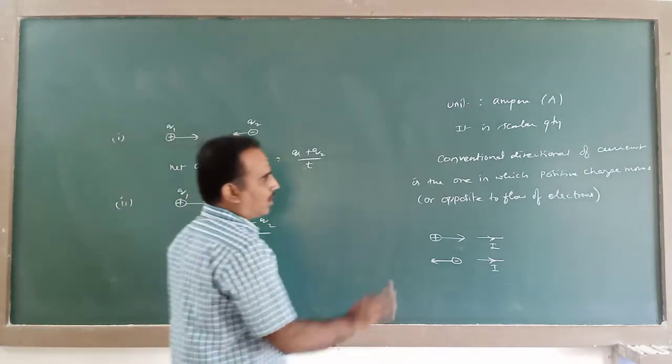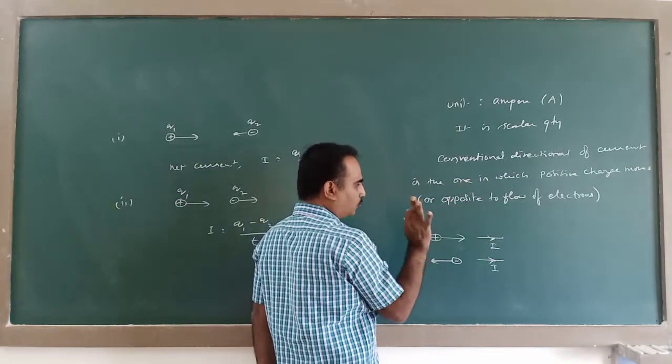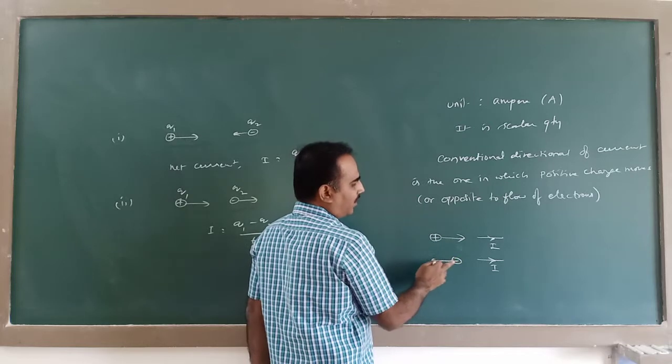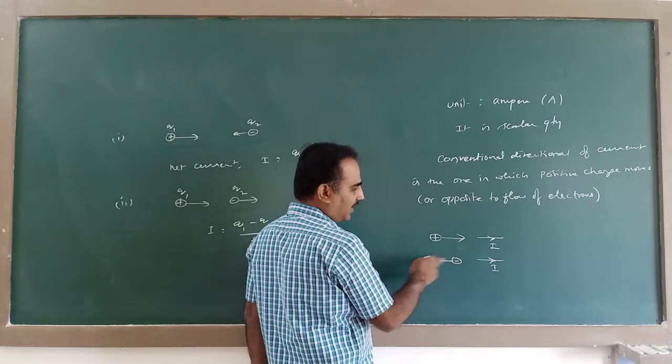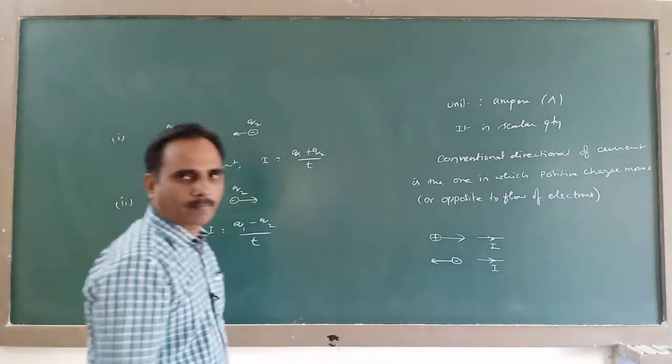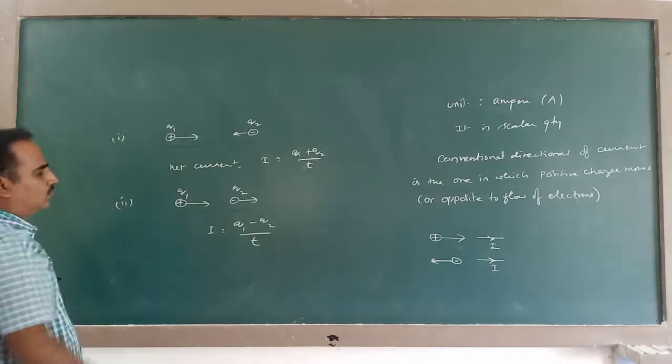So, the direction of current is always the direction along which positive charge moves, or the direction of current is always opposite to the direction of motion of negative charge or electrons. Because of that statement, you come across these two cases.